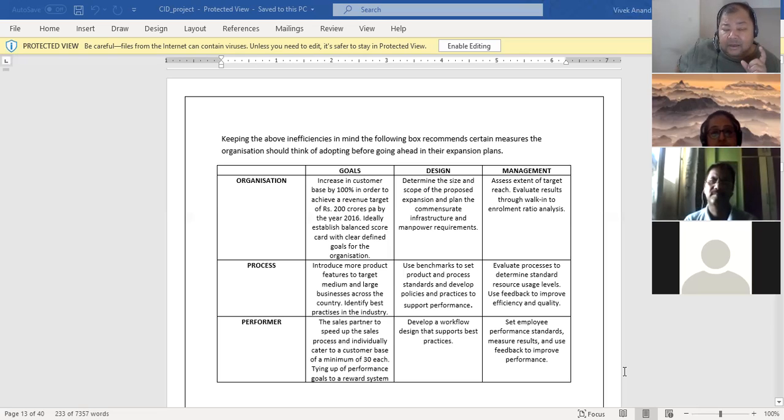So we saw the organization goal, then the process and the performer, and we only spoke about the sales team. We were not worried about what marketing is doing or what product is doing or what R&D is doing. We had a problem that salespeople are not able to sell it. And that was the problem that we were trying to solve. So we don't need to factor in that many things.